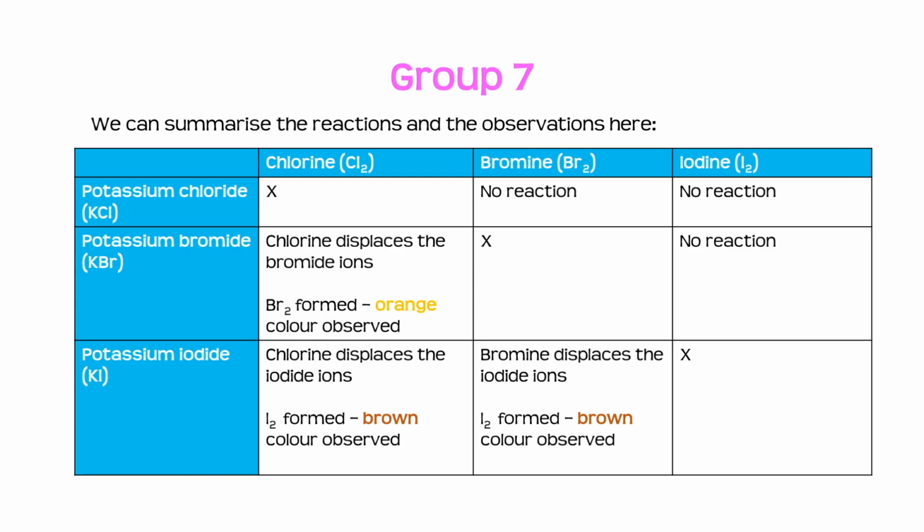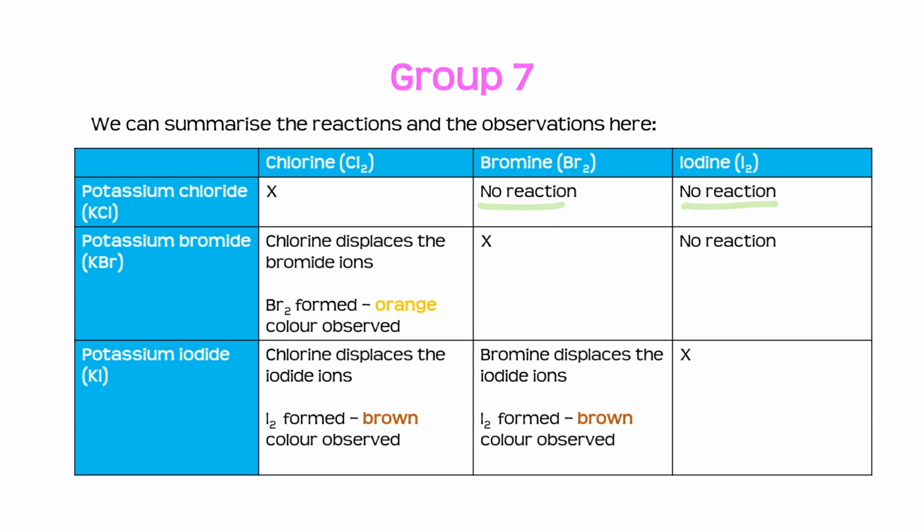This table here summarises the reactions and the observations that we need to know. So if we reacted potassium chloride with bromine or iodine, you can see that we get no reaction each time. That's because the chlorine is already more reactive than the bromine or the iodine, so no displacement takes place.